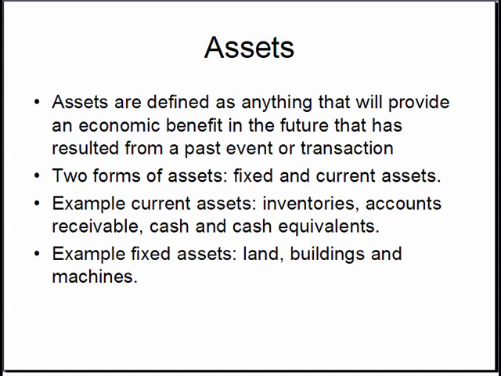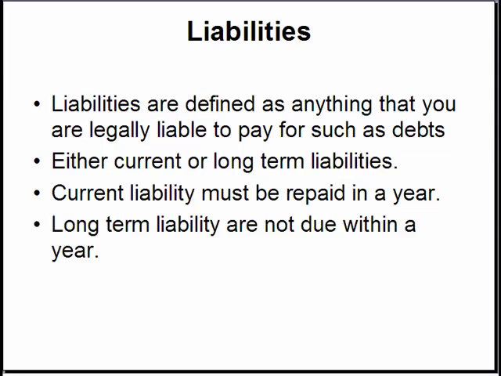Fixed assets, or non-current assets, is any asset that is not easily converted into cash. Fixed assets include buildings, land, vehicles, furniture, and machinery. Fixed assets are also classified as either tangible or intangible assets. A tangible asset is anything that you can physically touch. An intangible asset is anything that you can't physically touch, such as copyrights or patents.